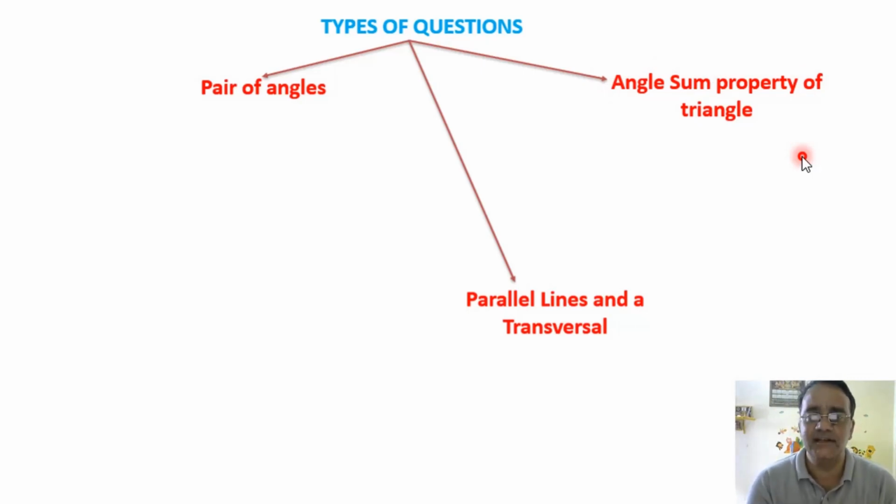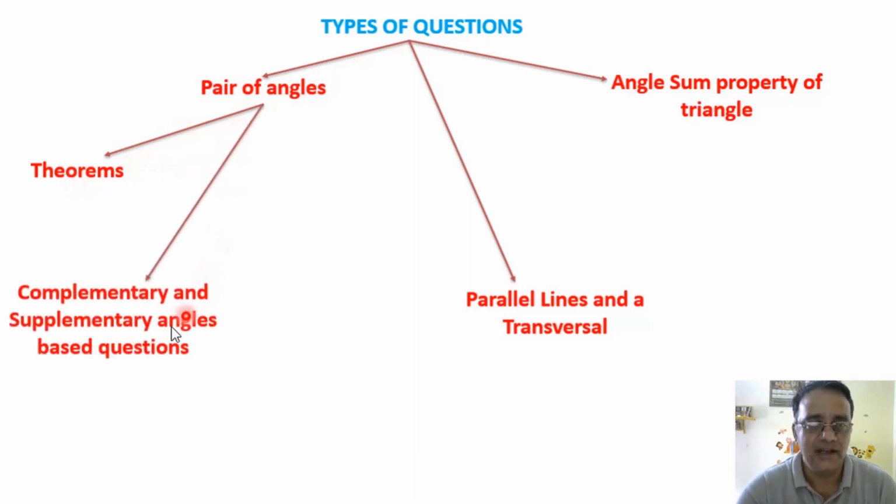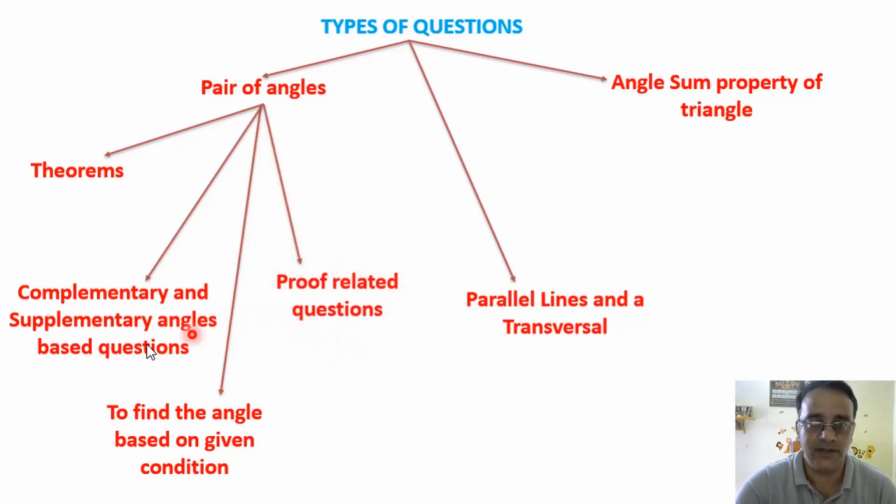So we'll complete the revision in three sections: revision 1, revision 2, revision 3. Okay, so under pair of angles, one type of question is theorems, one theorem is there, and the second is complementary and supplementary angles based questions, and the third one is to find the angle based on some given condition, and the fourth one is proof related questions. Okay, so these are the four different types of questions under this category, that is pair of angles.